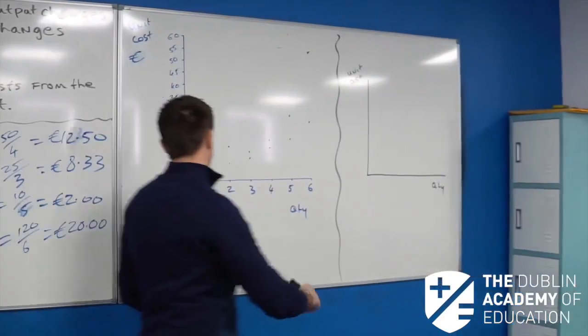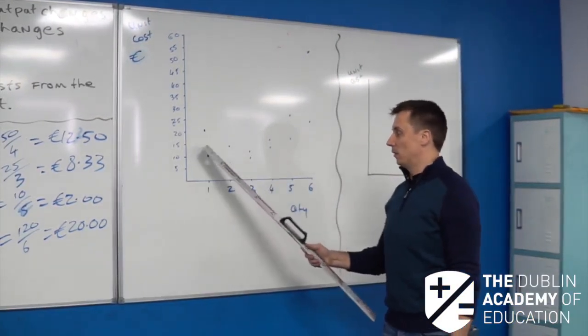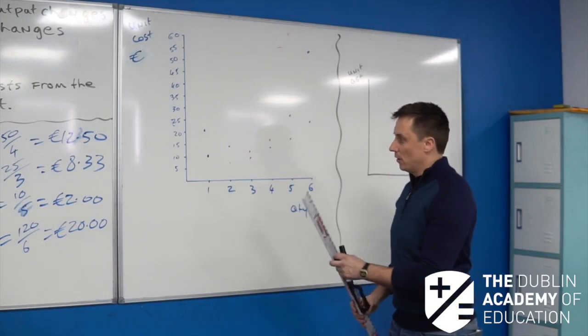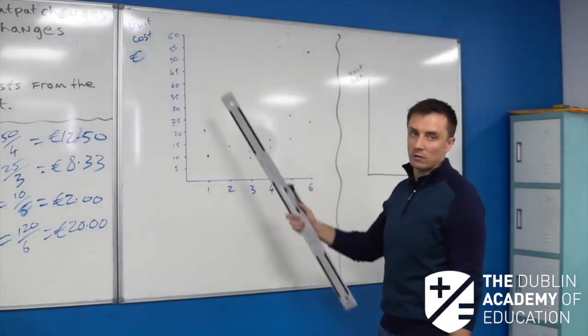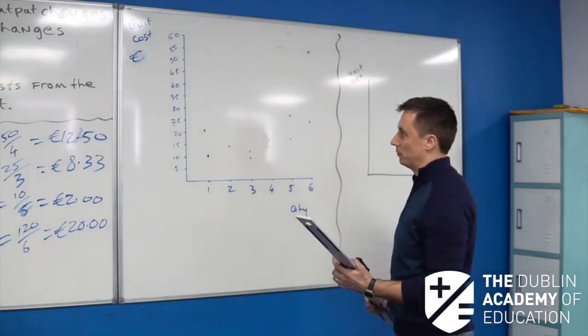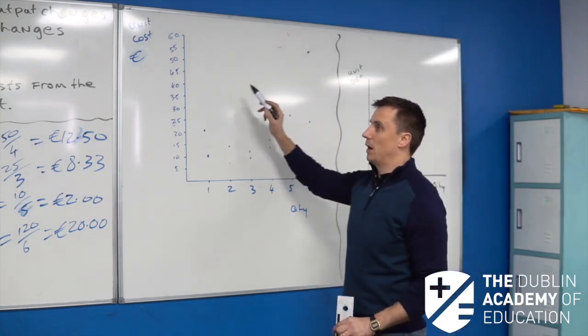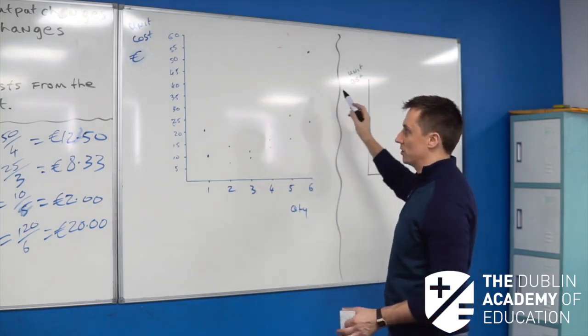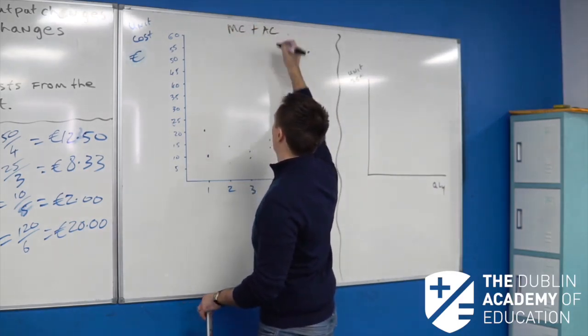What I've done already, just to save you time, is map in all the dots here together. But when I was doing this, a big mistake students will make when they're drawing these graphs is they won't use a ruler, they won't properly lay it out, and you really need to take your time. So the question here is that we label our marginal costs and our average costs onto the same chart. So you've got your marginal cost curve and your average cost curve here.